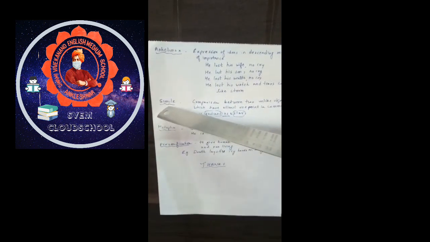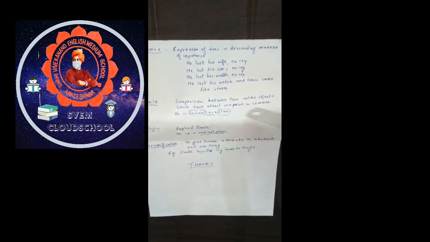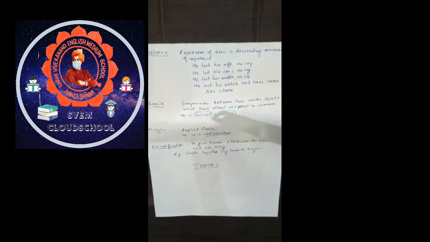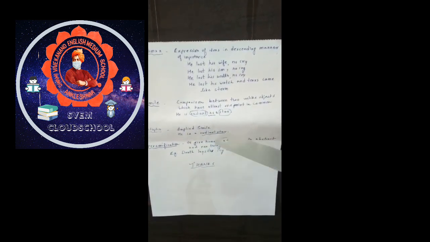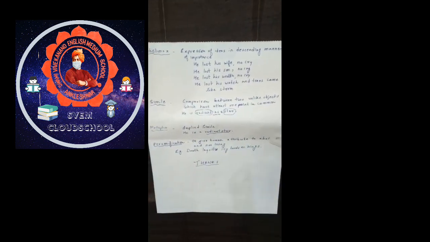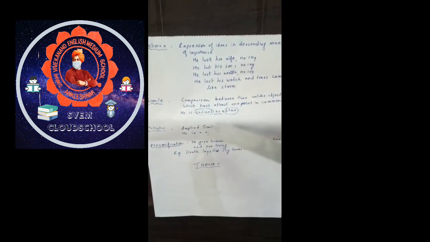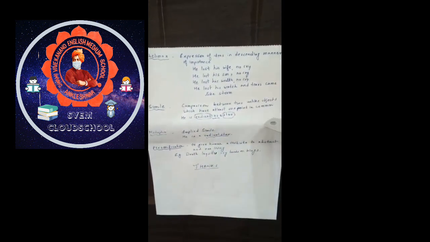The next figure of speech is simile. Simile is comparison between two unlike objects or ideas which have at least one point in common. Example is, he is radiant as a star. The common point is brightness. Brightness here is intelligence.